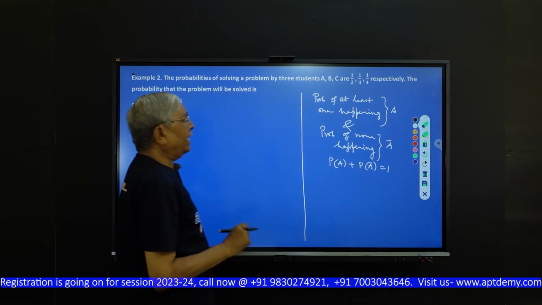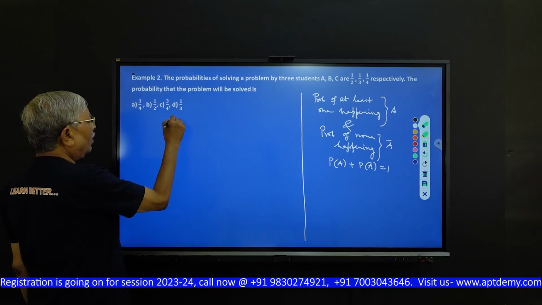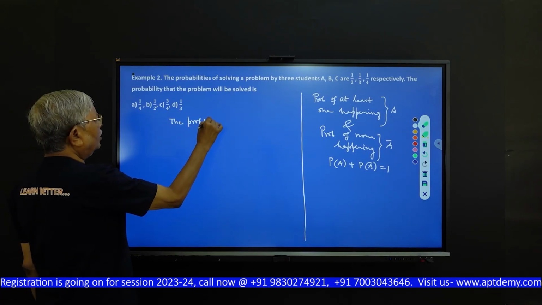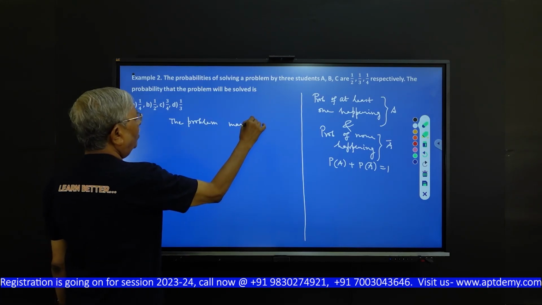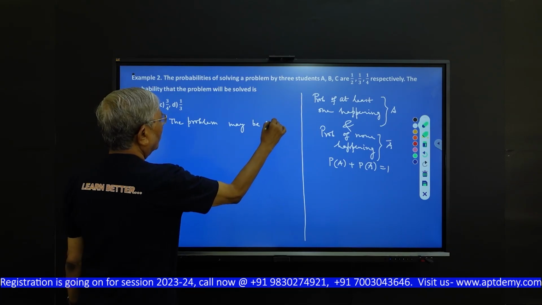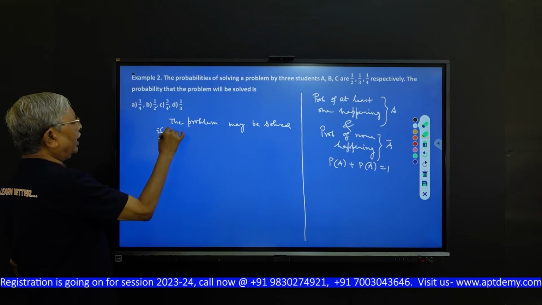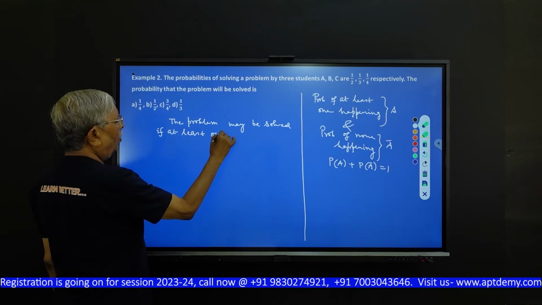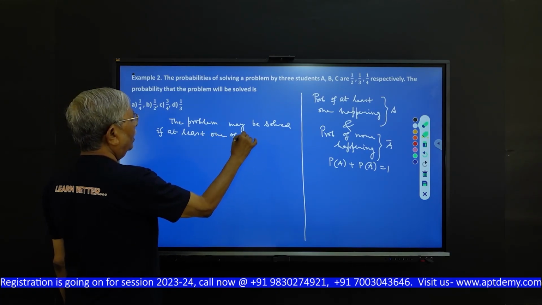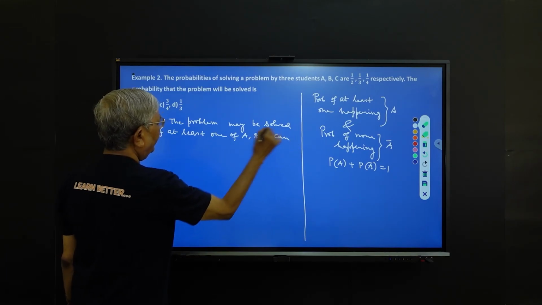Now here you are given how the problem is solved. So the problem may be solved if at least one of A, B, C can solve it.